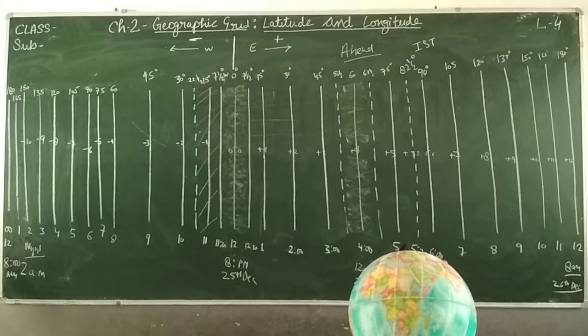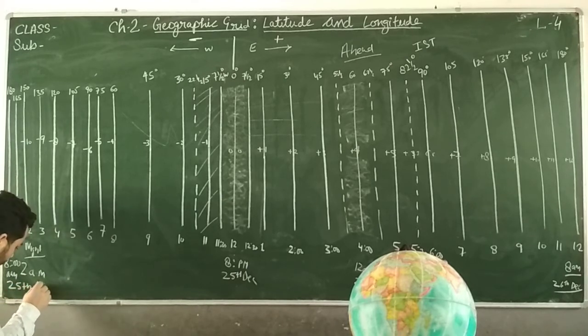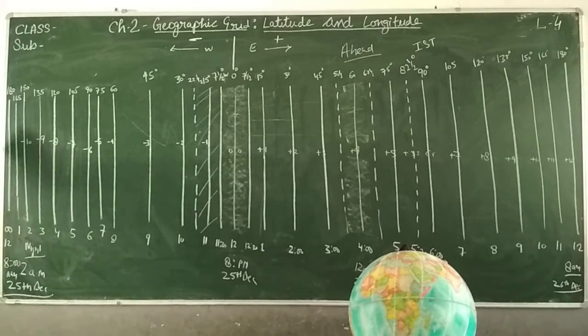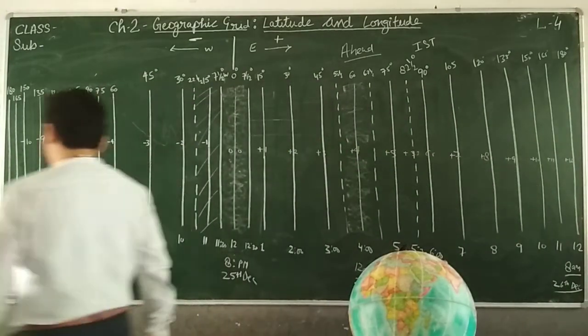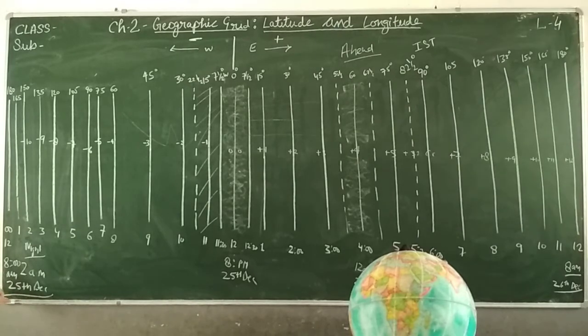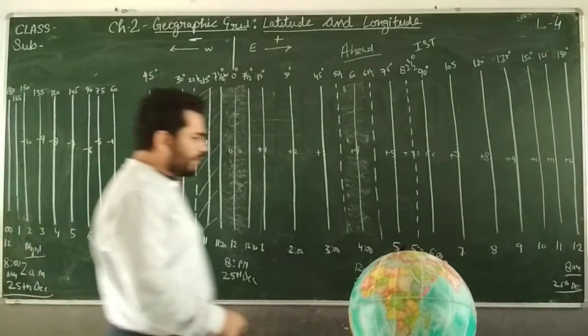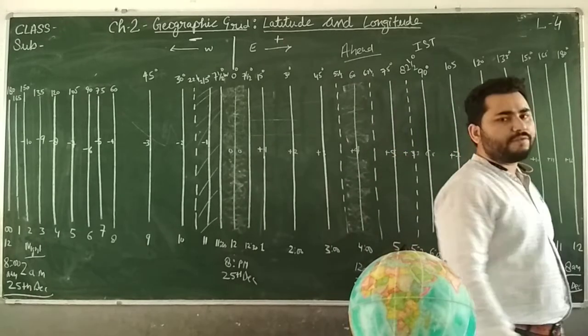So the time will be the same, 8 a.m., and the date will be 25th of December. So you can see that at the same line, 180 degrees, in the western hemisphere it is 8 a.m. and in the eastern hemisphere it is 8 a.m. Same time, but in the western hemisphere it is 25th of December and in the eastern hemisphere it is 26th of December.